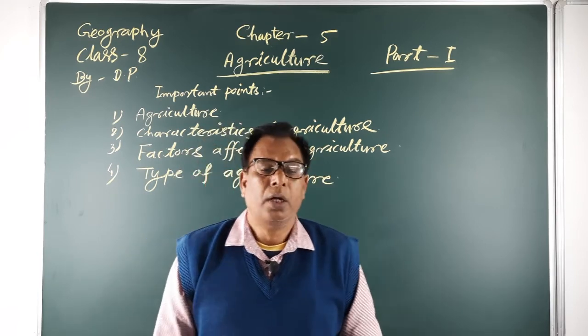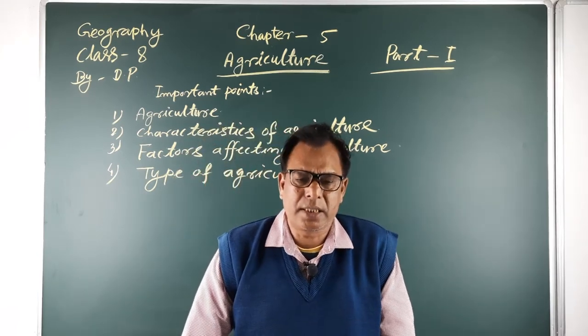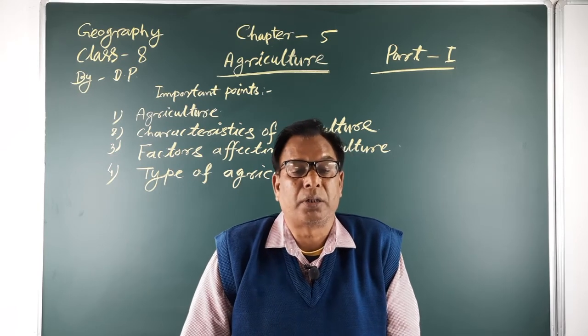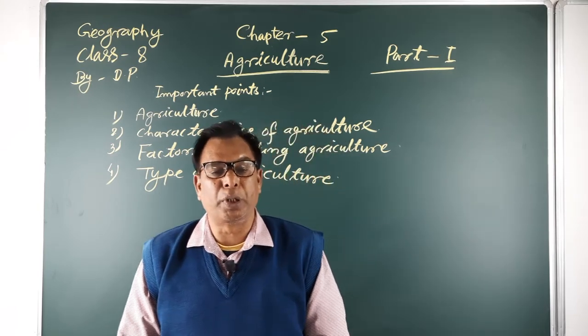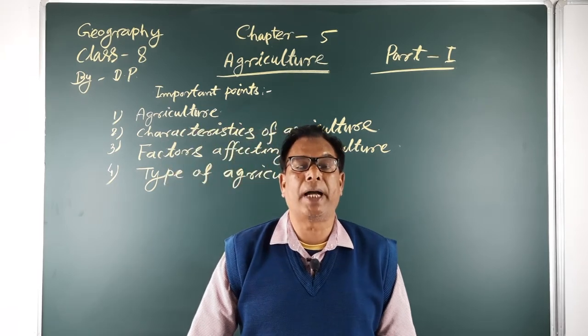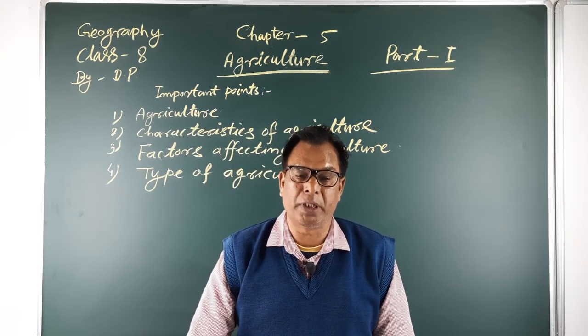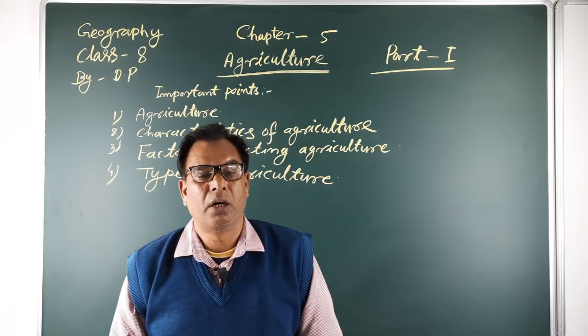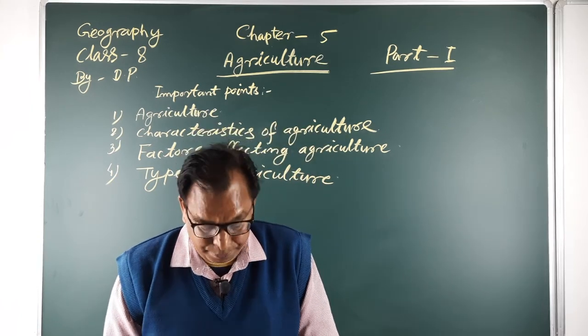Number two, agriculture is practiced by people for the purpose of economic growth. Therefore, it is also known as the backbone of the economic conditions of the world or a particular country.